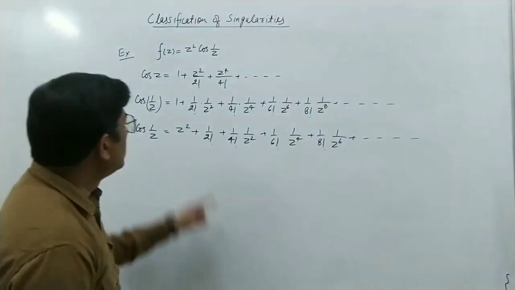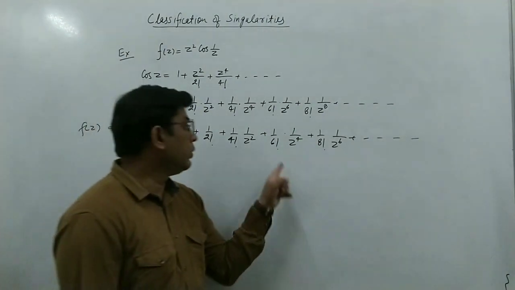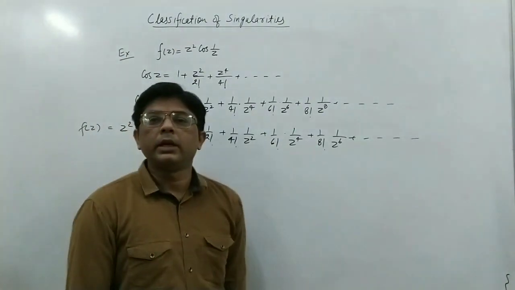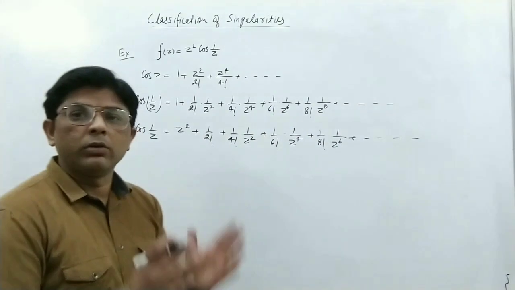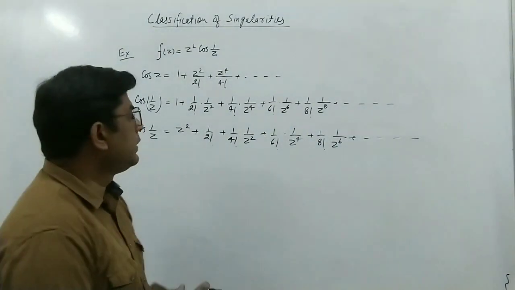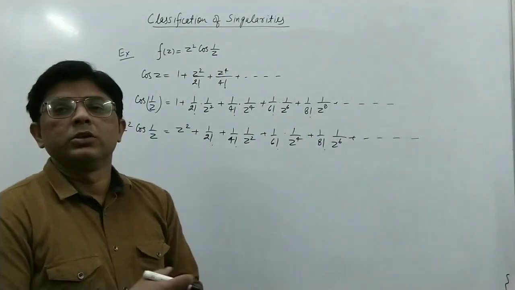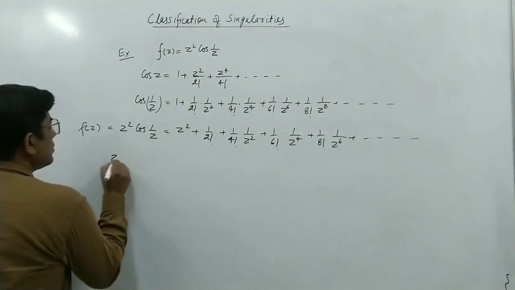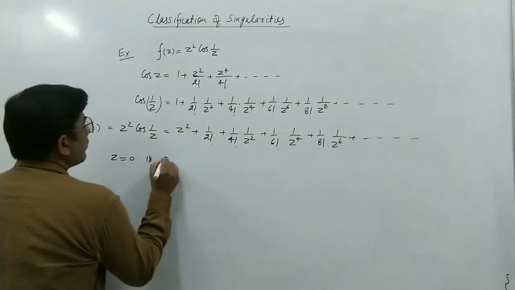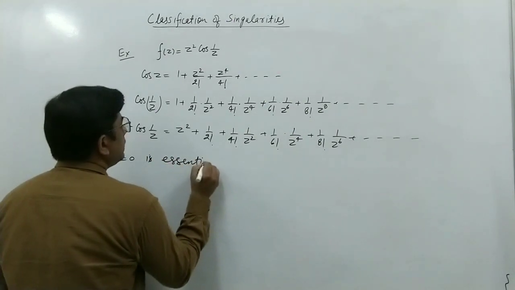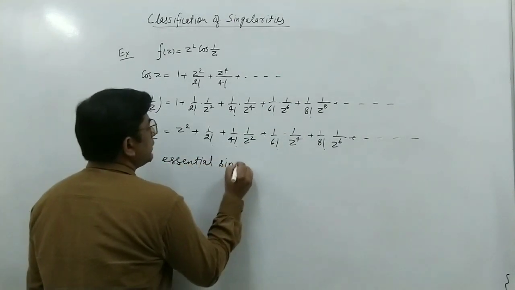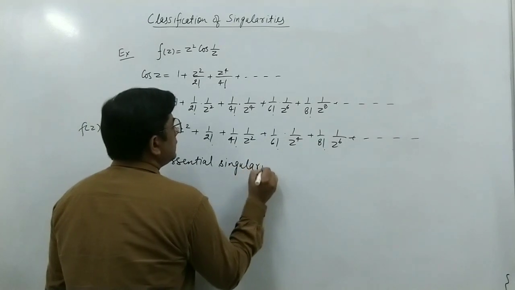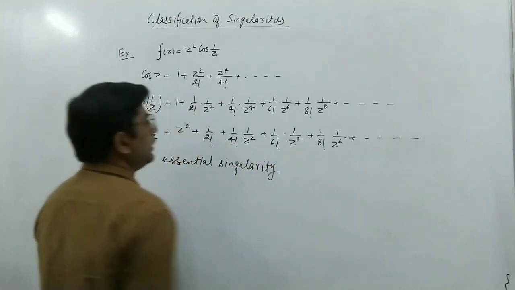And also the singularity is z equal to 0. So z equal to 0 is the singularity, and since we have an infinite number of negative powers, z equal to 0 will be an essential singularity.